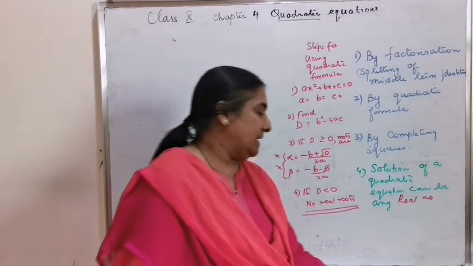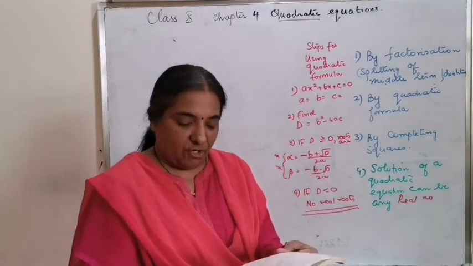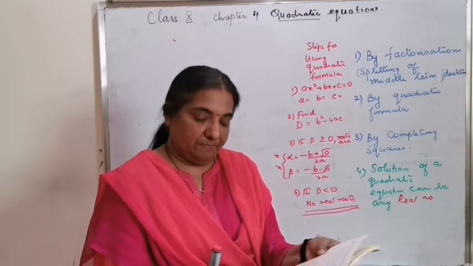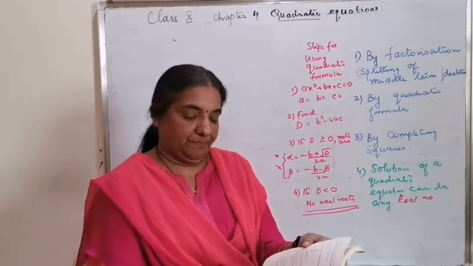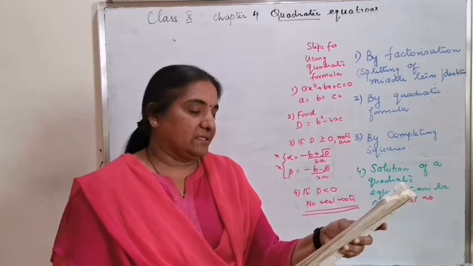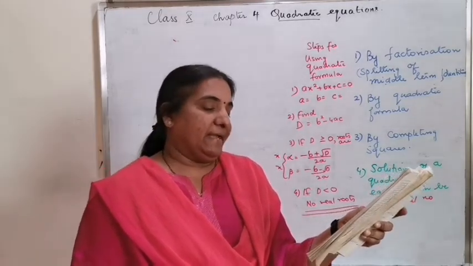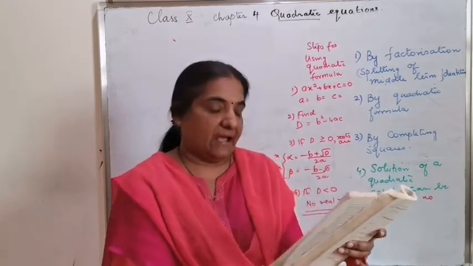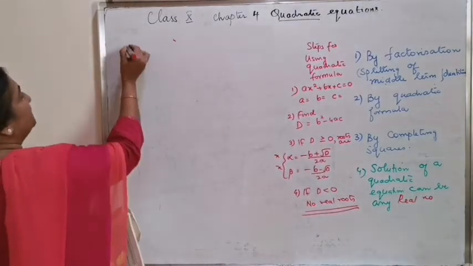Let's pass on to exercise 4.3. They have already mentioned there: find the zeros of the following quadratic equations using the quadratic formula. As question number 2, find the roots of the quadratic equation given in question number 1 by applying the quadratic formula, that is, if they have a solution. Exercise 4.3, question 1.